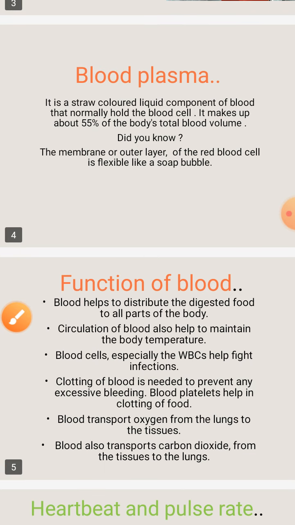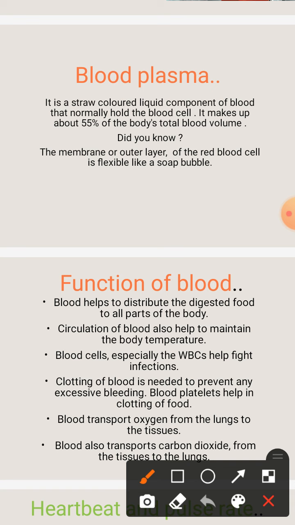Then functions of the blood. As blood plays a vital role in the transportation of every substance in the body, there are many functions of the blood. First, blood helps to distribute digested food to all parts of the body so that our body can get energy from that food. Then circulation of blood also helps to maintain the body temperature.